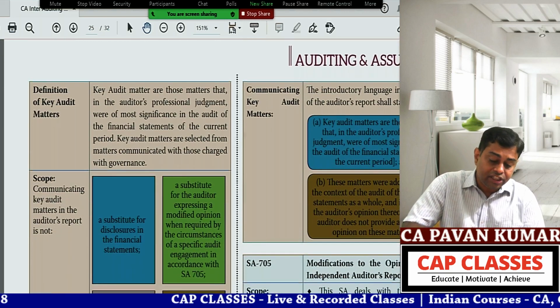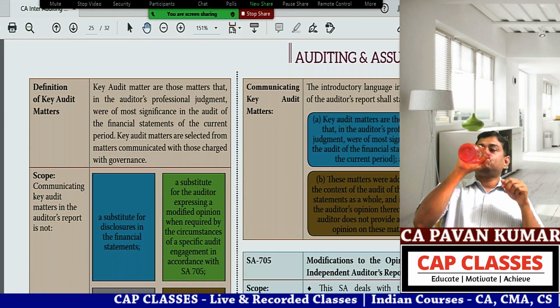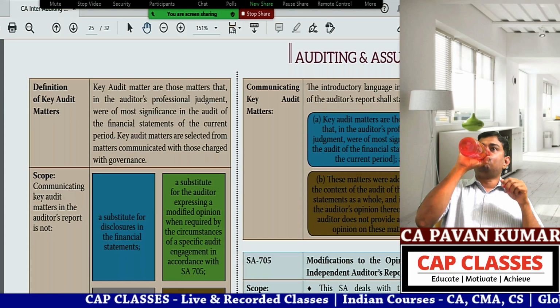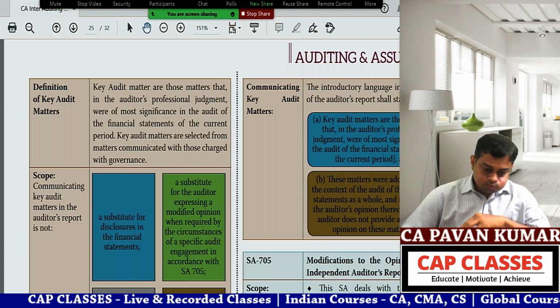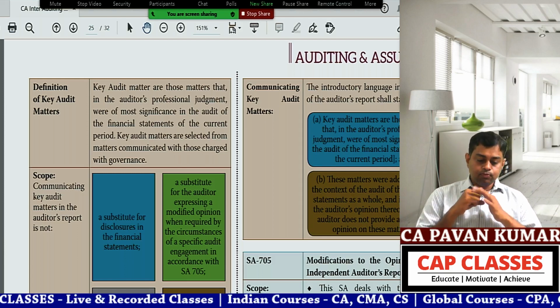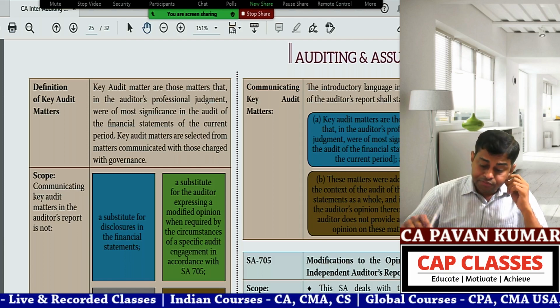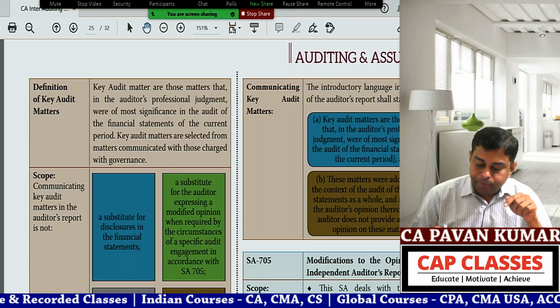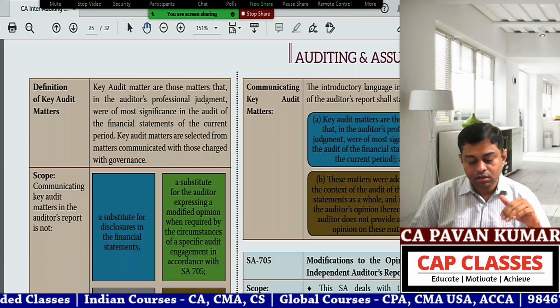Okay, next definition. Read the definition. Definition of key audit matters. Key audit matters are those matters that, in the auditor's professional judgment, were of most significance in the audit of the financial statements of the current period. Key audit matters are selected from matters communicated with those charged with governance.